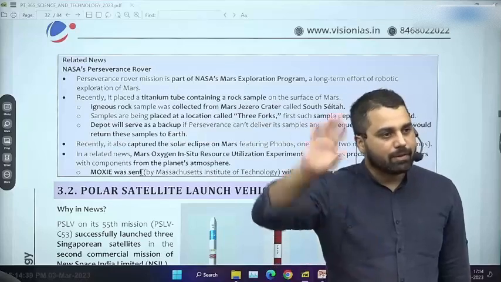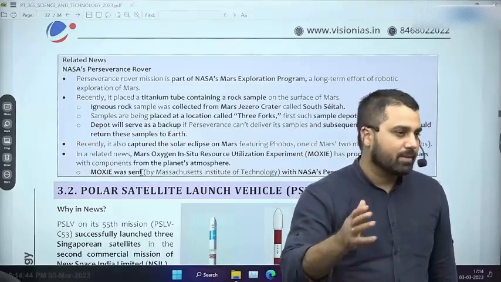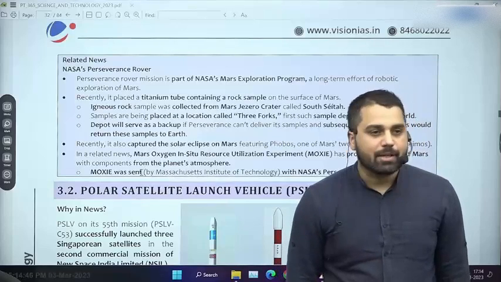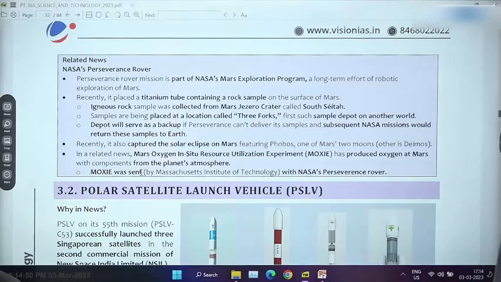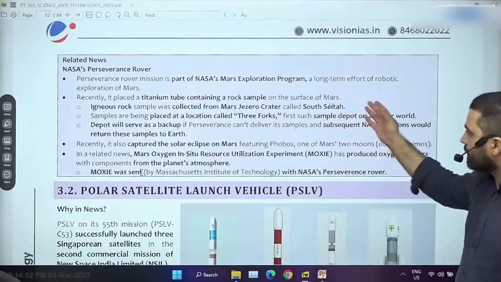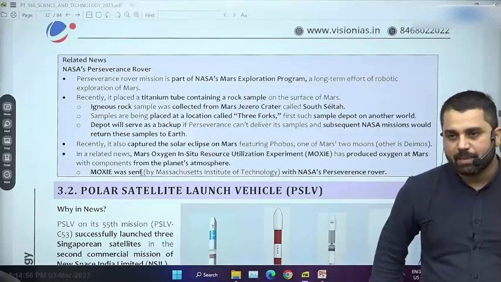But for a rover launched by NASA and a particular location on Mars, I don't think this level of factual information is required for science and technology classes. If you want to, you can definitely just remember in one line that all of these places are places on Mars. That's it, nothing else. इसके अलावा और कुछ भी जानने की जरूरत नहीं है.